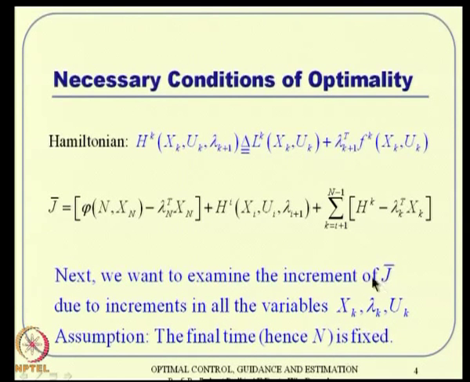Next, we want to examine the increment of J bar due to increments in all variables x k, lambda k and u k. Here the assumption again is that the final time, in discrete notation n, is fixed. So, we are talking about a fixed final time problem. Anyway, this is J bar, which is given by this one.